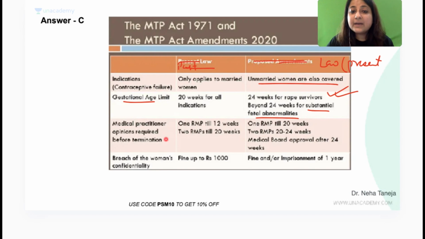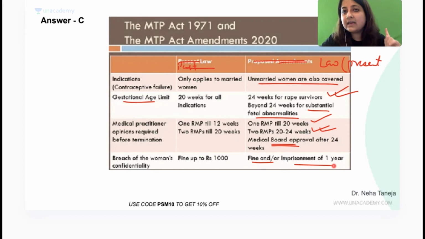Medical practitioners: one RMP was only needed till 20 weeks. Now it is 2 RMPs for 20 to 24 weeks, but beyond 24 weeks, medical board approval is required. If you breach the woman's confidentiality, there is a fine and imprisonment of 1 year. Plus, the MTP Act now applies to both married and unmarried women. ये question आएगा, ठीक है?